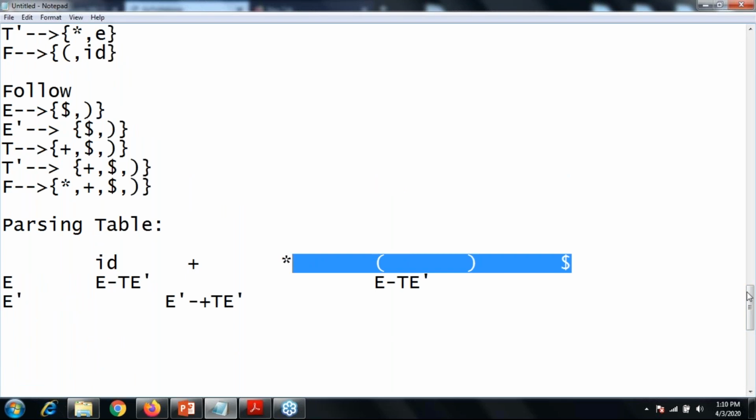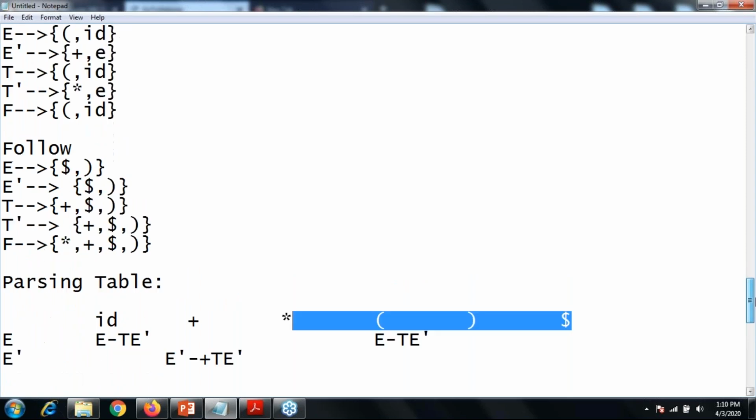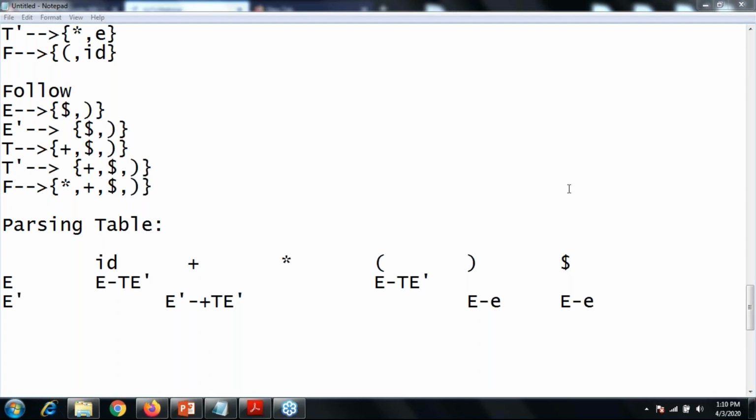For the epsilon, I don't have any epsilon symbol in my column, right? So in that case, you just need to find out the follow of your E dash. What is the follow of your E dash? Dollar and a closing bracket. So dollar and a closing bracket will contain the entry E dash gives epsilon. Okay, am I clear up till now? Yes or no?